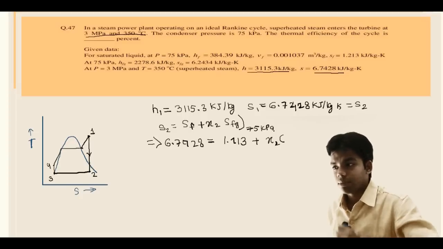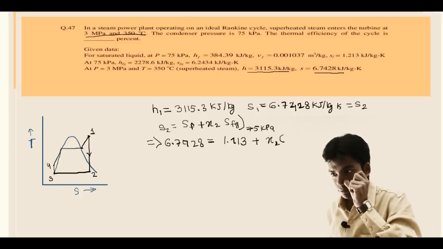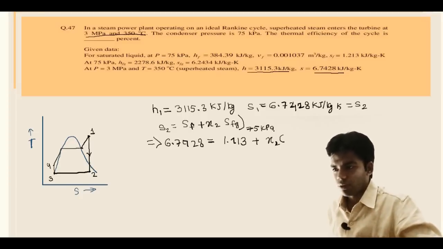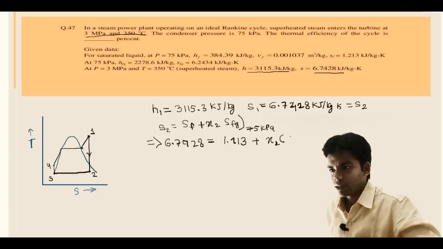SFG is nothing but SG minus SF, and its value is already given, which is 6.2434. From here, X2 will be equal to 0.885 on calculation.